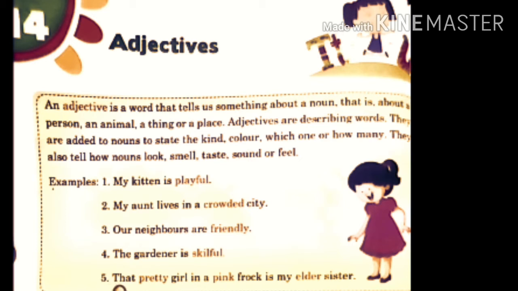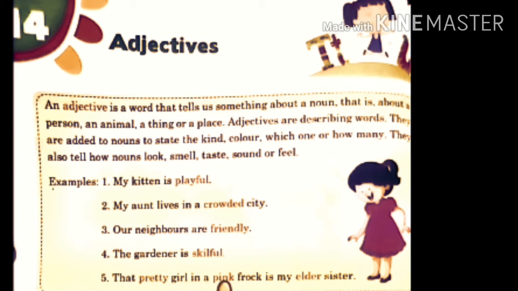Next, that pretty girl in a pink frock is my elder sister. Now you can see here all these red words are adjectives because they are describing the nouns. They are adding to the nouns. Pretty is used for the noun girl.